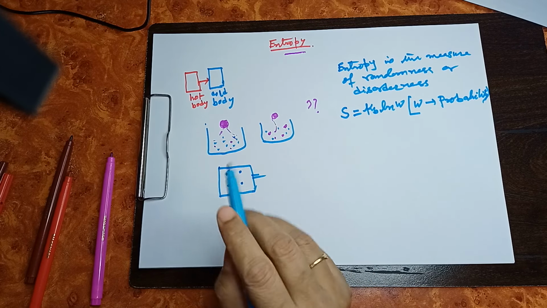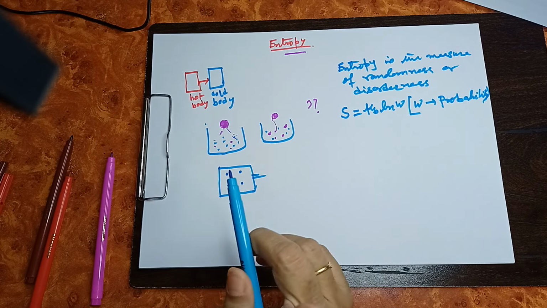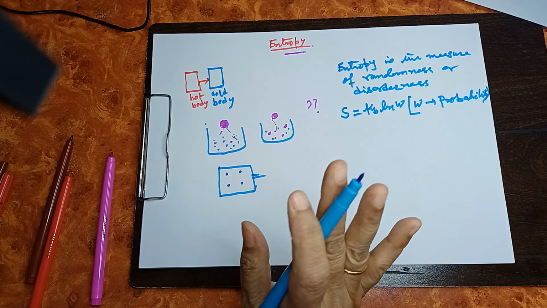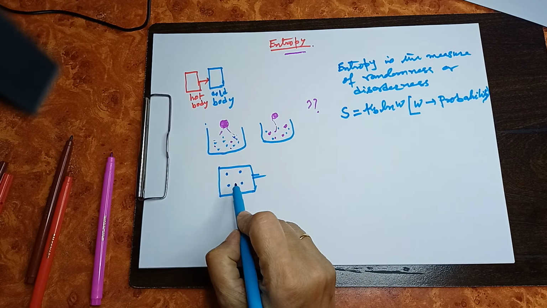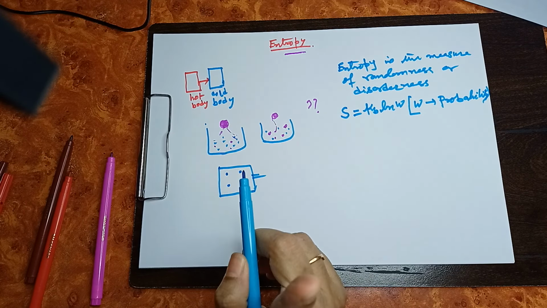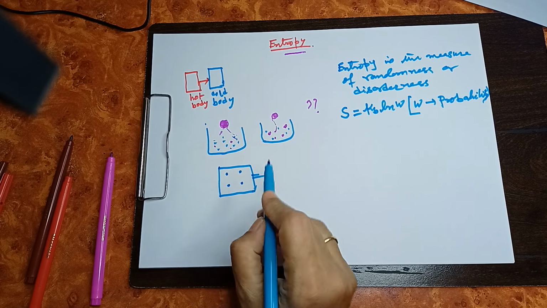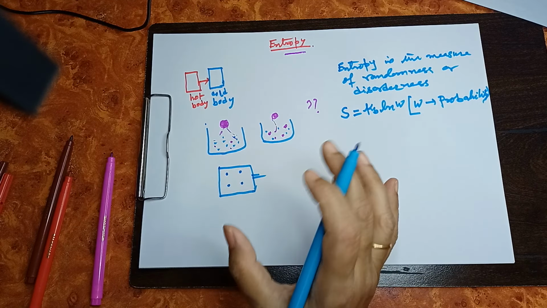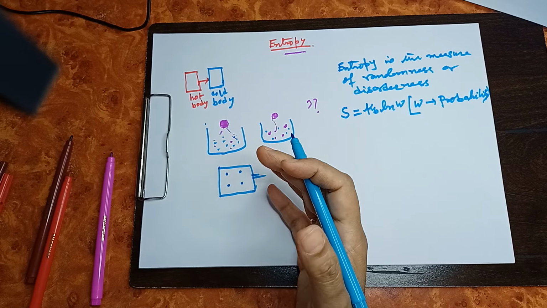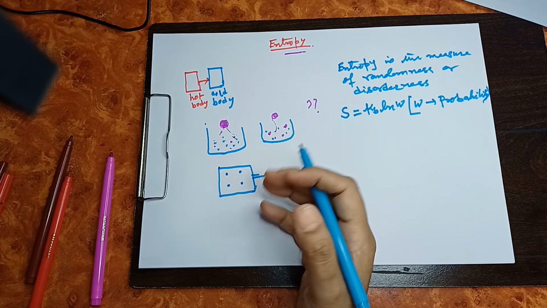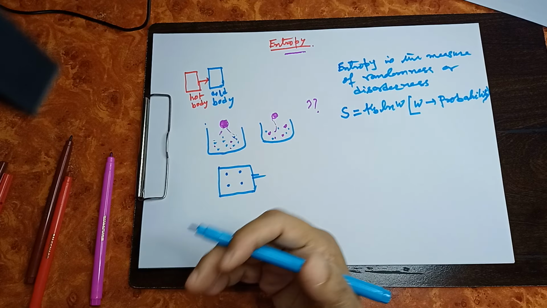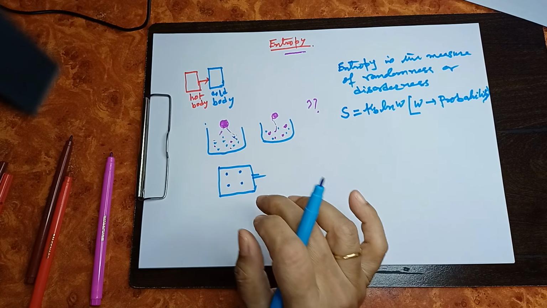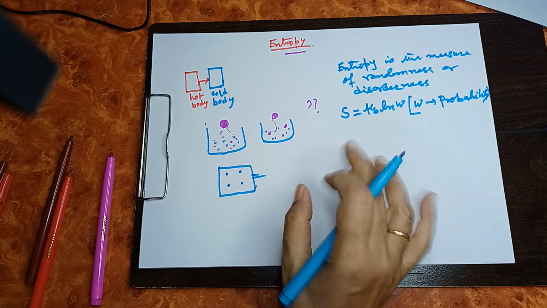When all 4 students are in one room and the door is closed, they are not free to move, so there is only one arrangement. That means the number of microstates is 1. But as soon as they are free, a number of arrangements is possible. So the number of microstates increases, that is, randomness increases. When the number of microstates increases, entropy also increases.